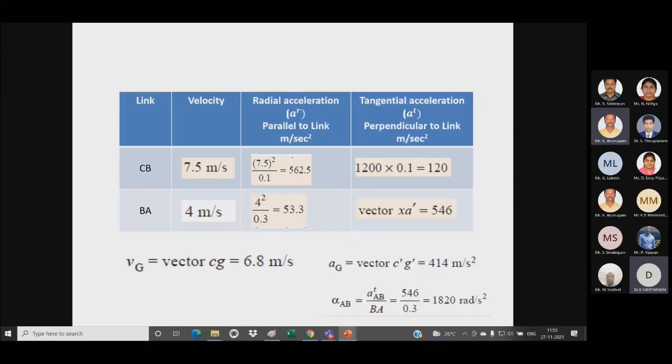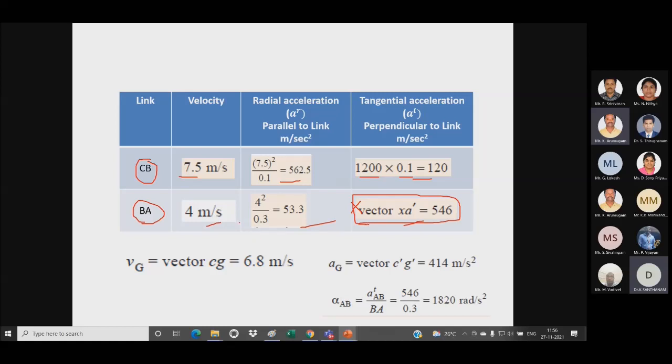So radial acceleration, we know the formula. For tangential acceleration, this is our formula. Radial acceleration is v squared divided by length, and tangential acceleration is alpha multiplied by the distance. So you can take a tabular column like this. For the link AB, the value of velocity, the value of radial acceleration, and the value of tangential acceleration, and for the link BA, this is my value of velocity, radial acceleration and tangential acceleration. So here the tangential acceleration we have to find out.